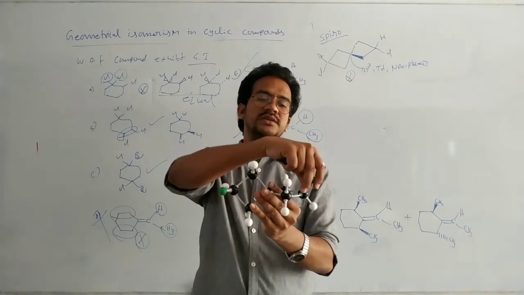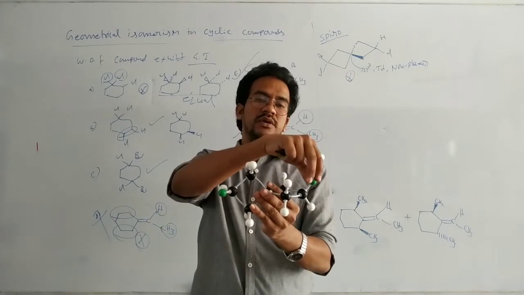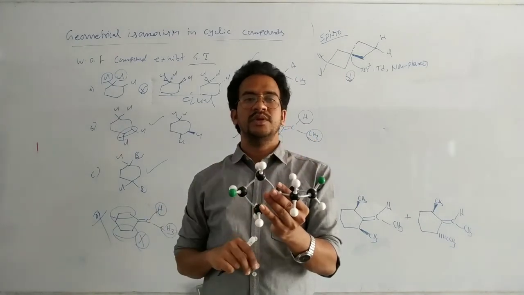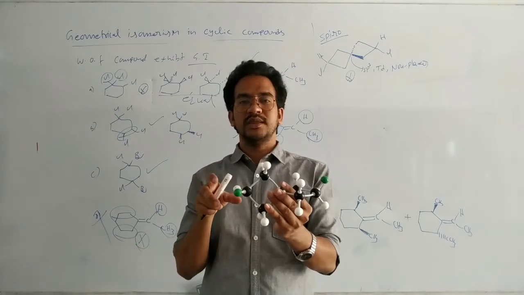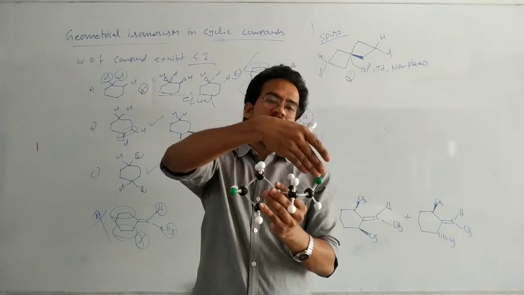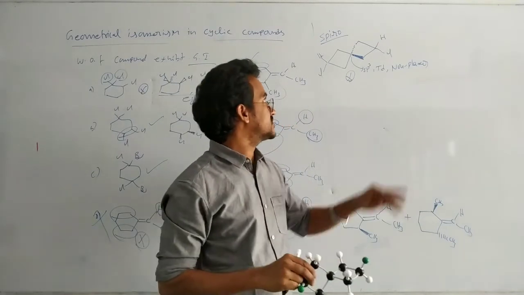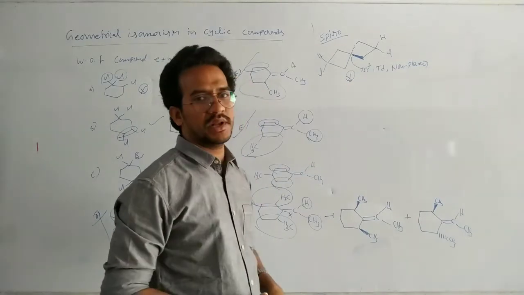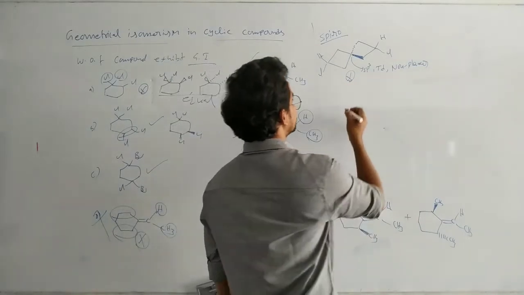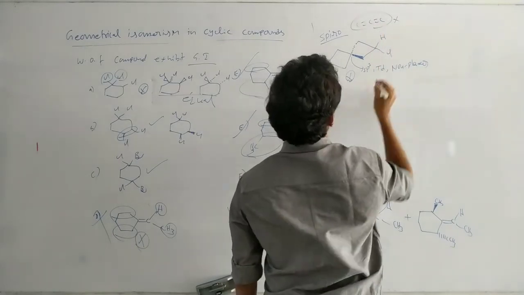Okay, one chlorine always on the plane. One chlorine may be above the plane or below the plane, but one chlorine always on the plane. Here there is no possibility to get the similar groups on the same side or on the opposite side. One is always on the plane, one is above the plane or below the plane. Okay, that's why here spiro compounds do not exhibit geometric isomerism. But suppose like this one, geometric isomerism not possible.